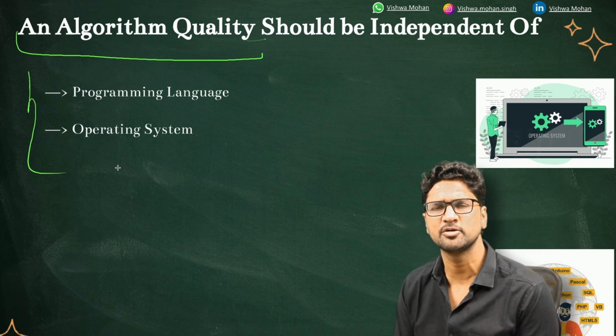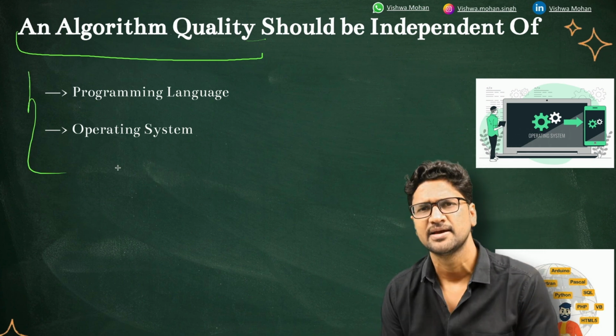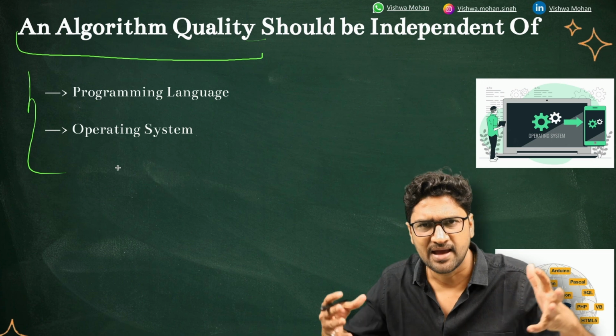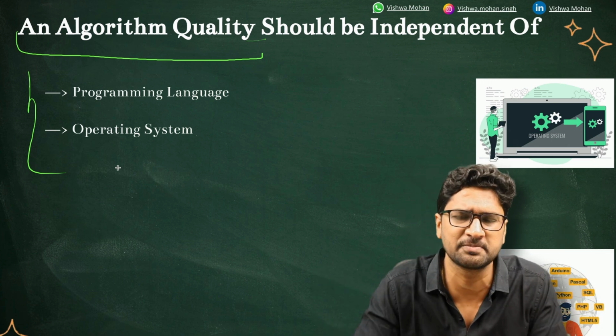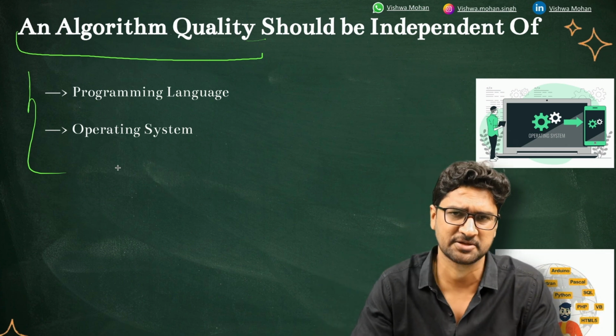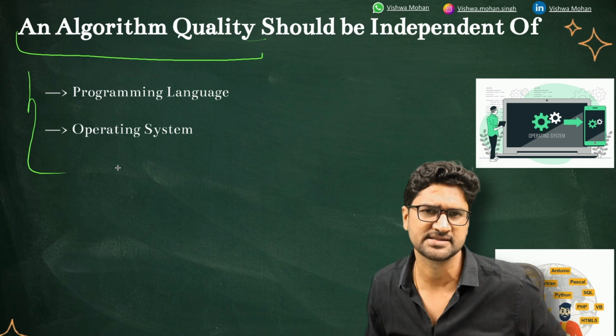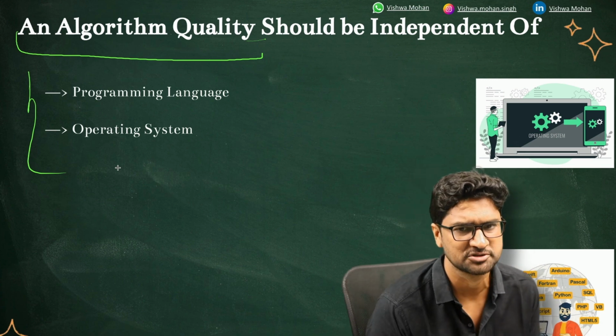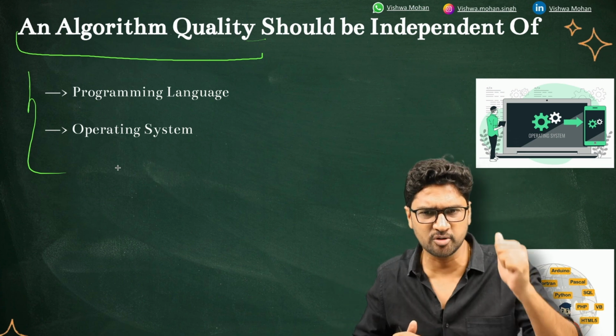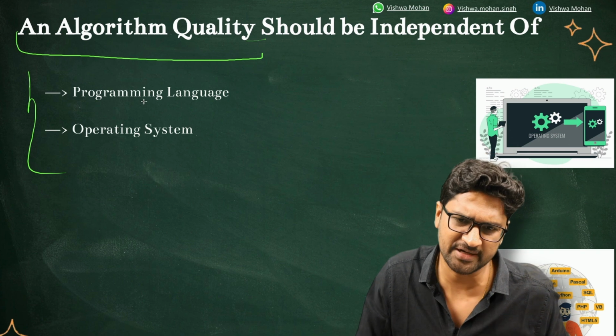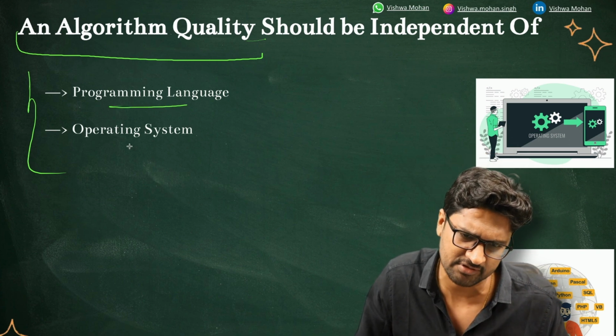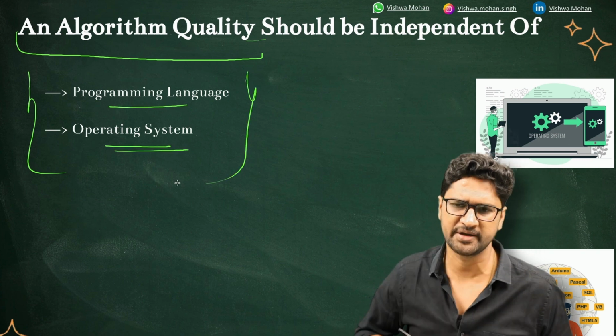And as I was telling you in the beginning, when you're learning DSA, it has nothing to do with C++, Python or JavaScript. The concepts that we learn in this session will be independent of the programming language, right? So algorithm quality should be independent of programming language and operating system.